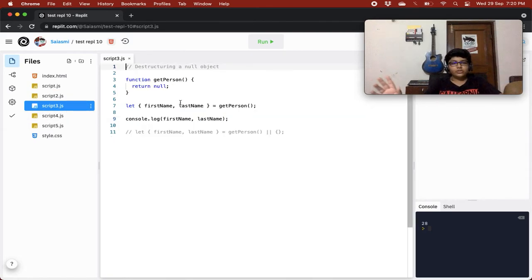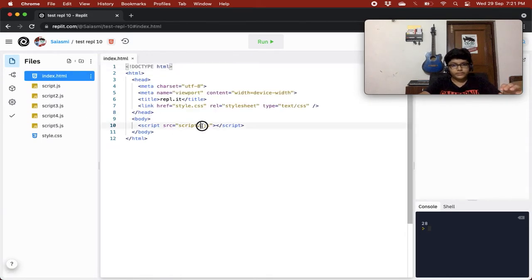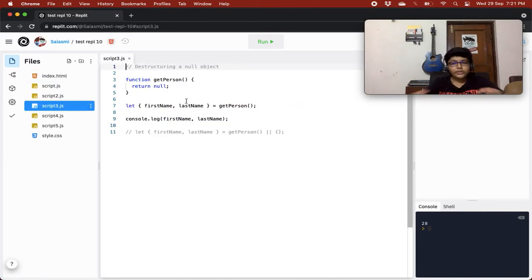We are now on destructuring a null object. So we have a get person method that will just return us null, right? And then we are trying to destructure null. I'll just change it to script3. So over here we are returning null, and basically over here we'll get null.